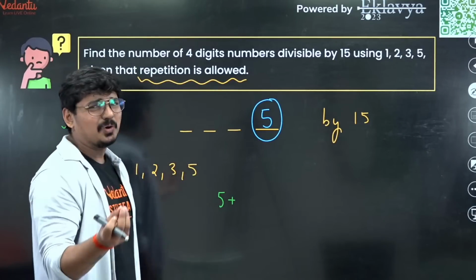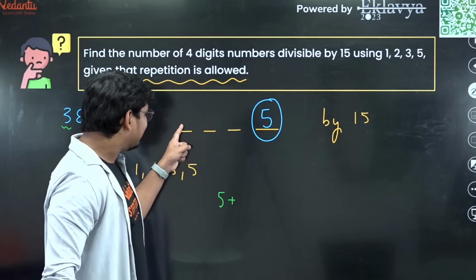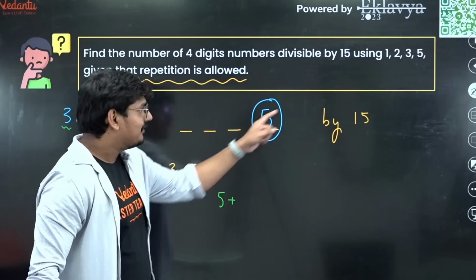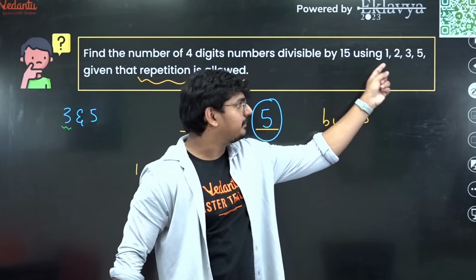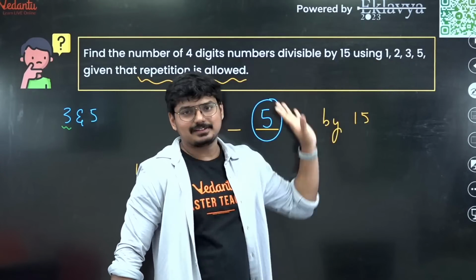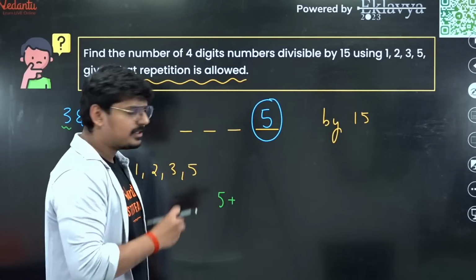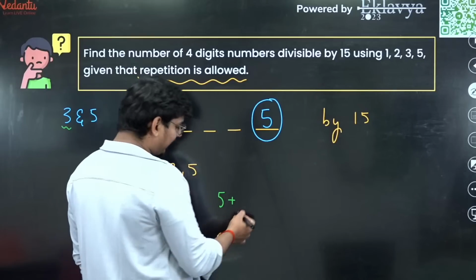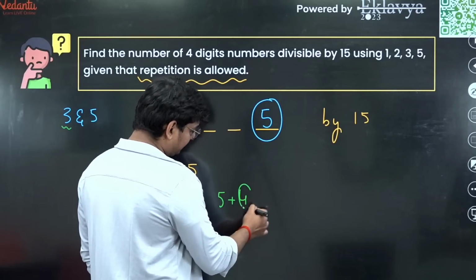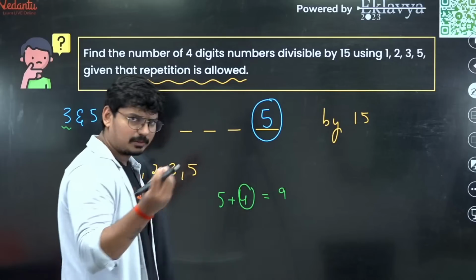But I highly doubt we can take 1, because definitely these 3 digits have to be filled with any of these numbers, right? And the minimum is 1. So you can't go with 6 here. Correct? So now try to understand this. We can't go with 6, so let me go with 9. For 9, we can add 4 here. 5 plus 4, 9. Okay, that is possible.